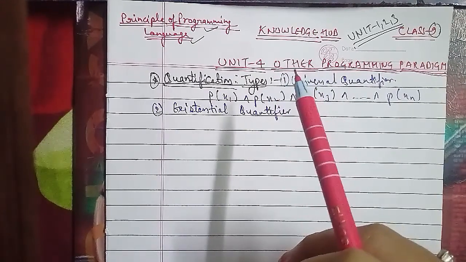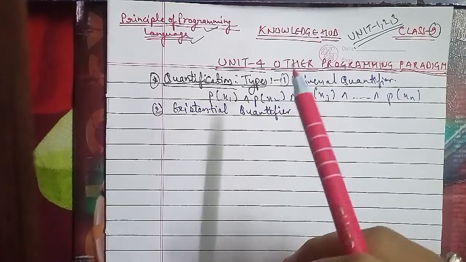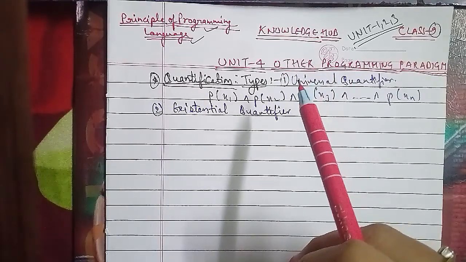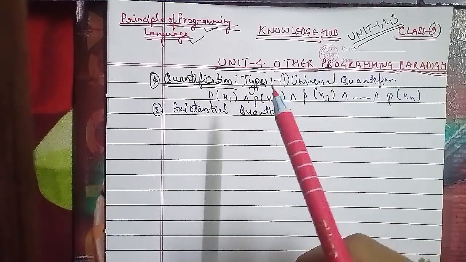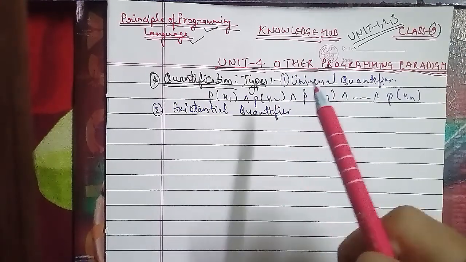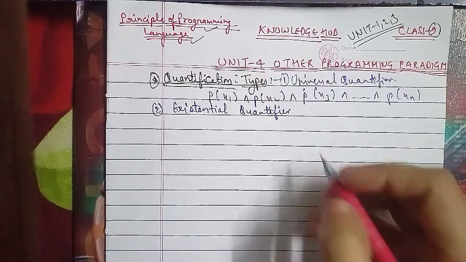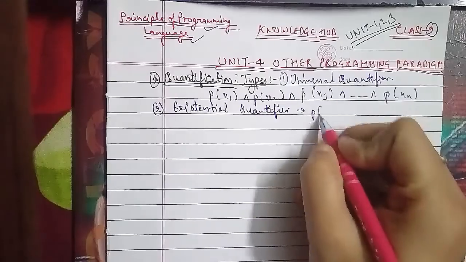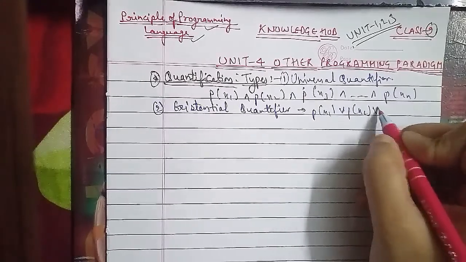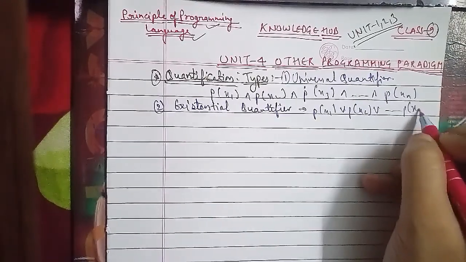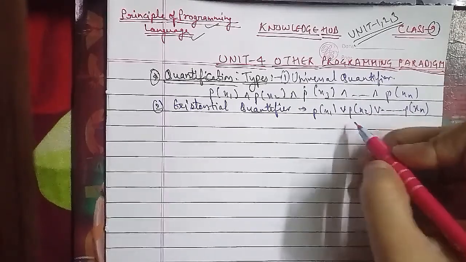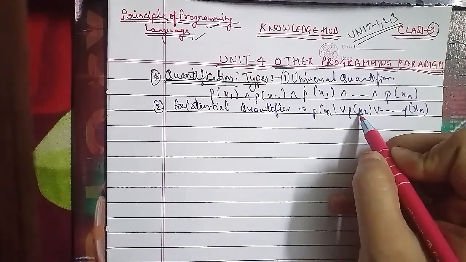If all the elements in the universe of discourse can be listed, then the existential quantifier is equivalent to the disjunction, and that is represented in the form of P(x1), P(x2), up to P(xn), all disjoined. So here is what we have represented.